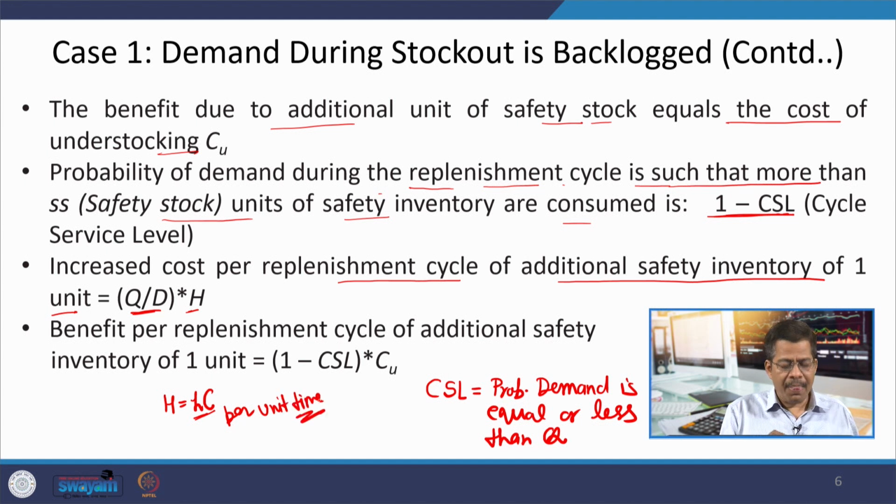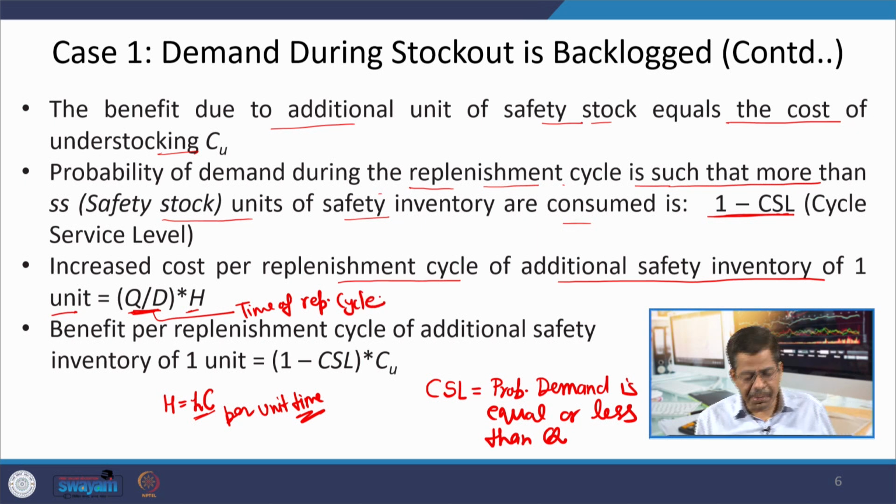Therefore, for the cycle of inventory, Q by D gives the time of the replenishment cycle, multiplied by capital H, that is the increased cost because of one additional inventory unit, and the benefit per replenishment cycle will be this into the cost of understocking.